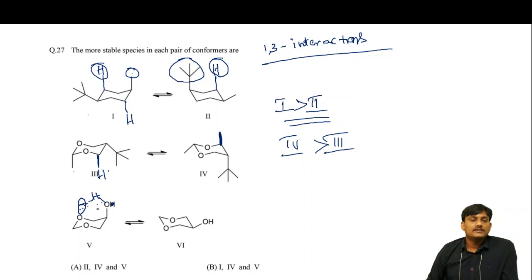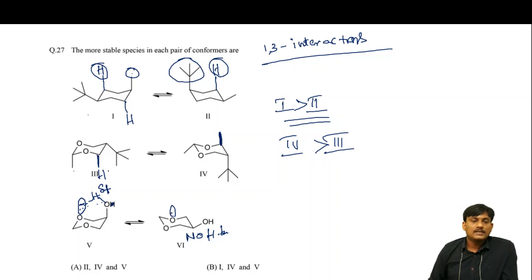This interaction increases stability. Here there is an attraction force between the lone pair of electrons on the oxygen and the partial positive charge on the hydrogen, so there is an increase in stability. In this case, there is no such hydrogen bonding. Here, no H bonding.